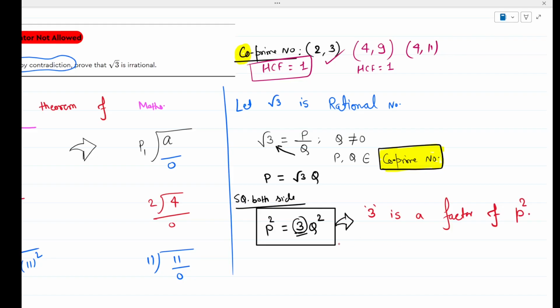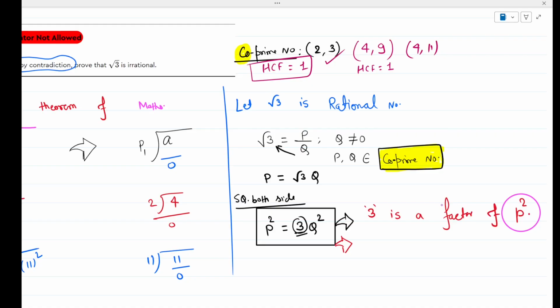But you said if it's rational, they have to be co-primes, which have a highest common factor of 1. You said that when the number is rational, P comma Q are co-prime numbers which have highest common factor of 1. But you just said 3 is a factor of P squared. I'm not talking about P. I've told you that we are commenting on P square, not P and Q. I have already told you in the co-prime number.